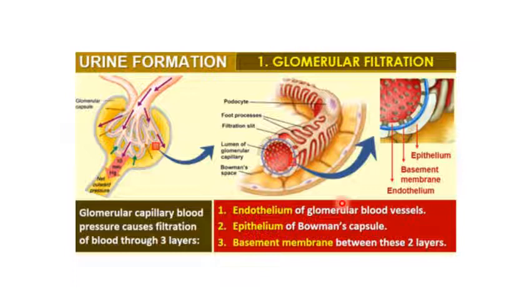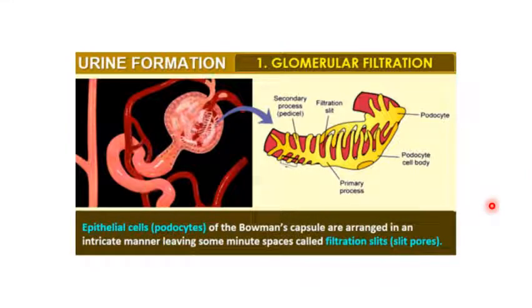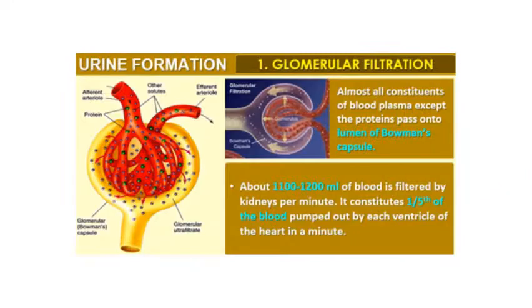The epithelial cells or the podocytes of the Bowman's capsule are arranged in an intricate manner, leaving some minute spaces called filtration slits or slit pores. So this is how the filtration will occur easily over here. Let us understand this process in detail.